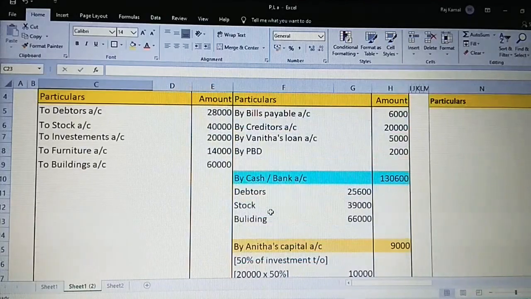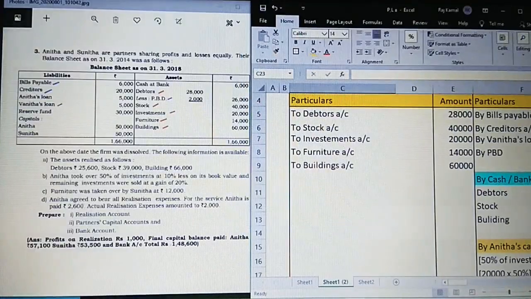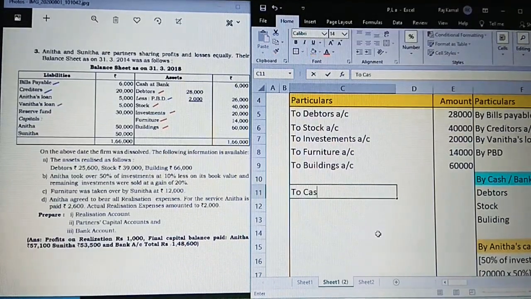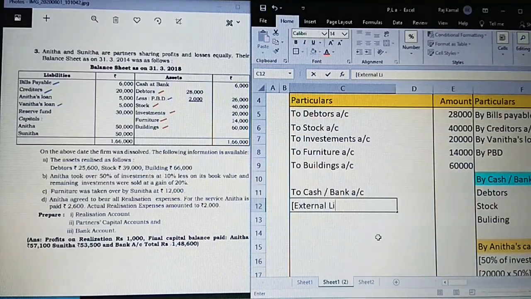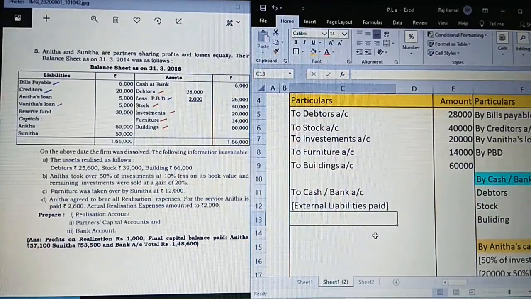Now, there is no instruction in the question related to outsiders being paid off, but still we have to show that we are paying it off. So it's going to be written to cash or bank account. External liabilities, whether instruction is given or not, we have to pay. First priority is for the outsiders. So we have to just take it at their book value and pay it off, taking it as it is from the opposite direction.